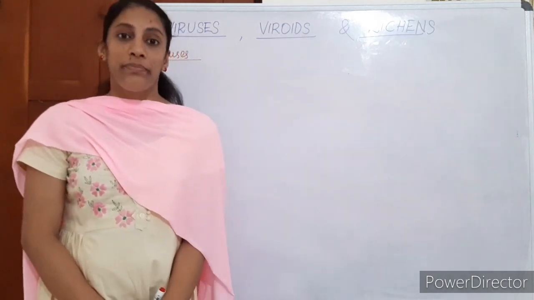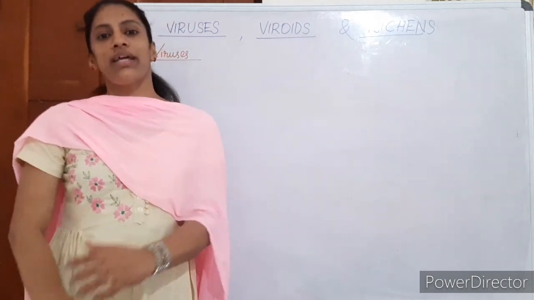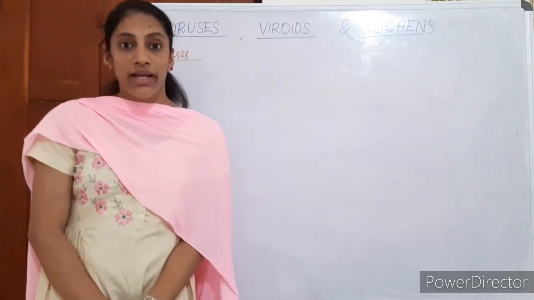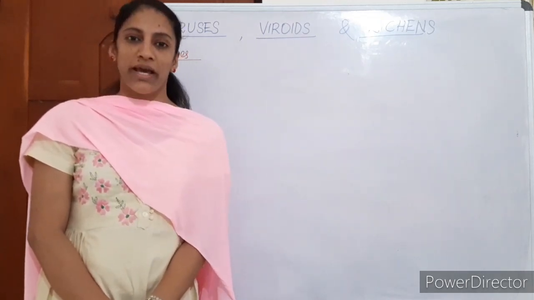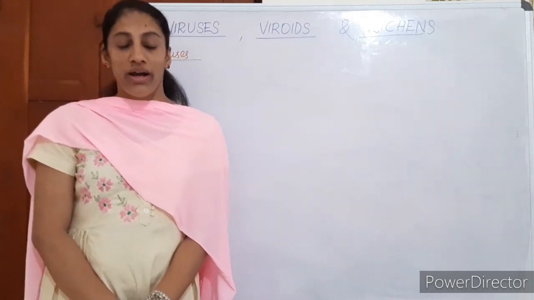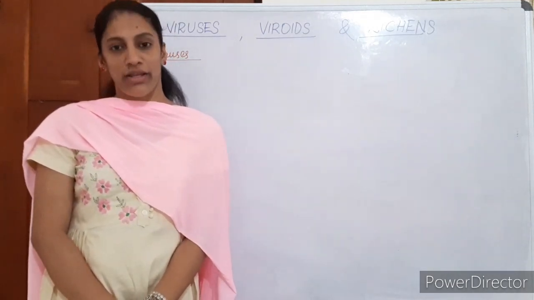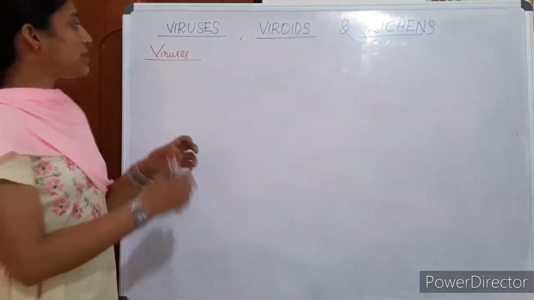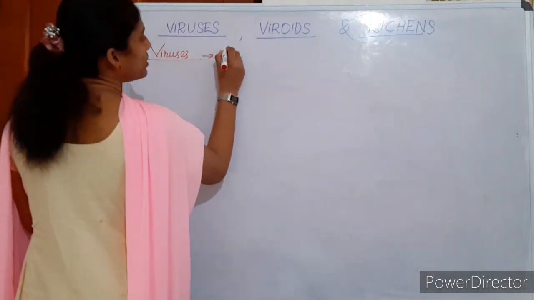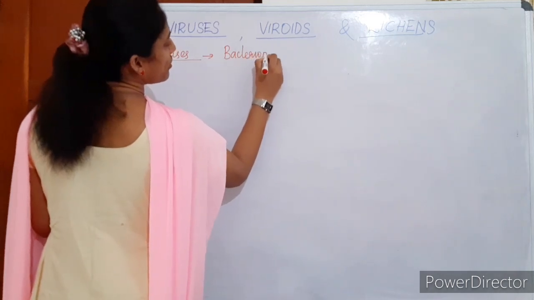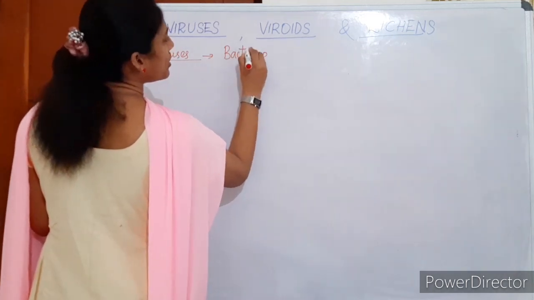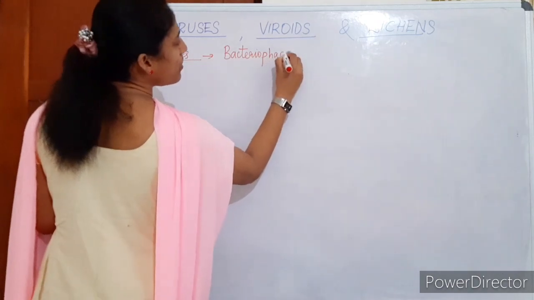So viruses can have three types of host. Either it can attack a bacterium, a plant, or an animal. A virus which attacks a bacterium is known as bacteriophage. Lambda phage is one example, and so many examples are there.